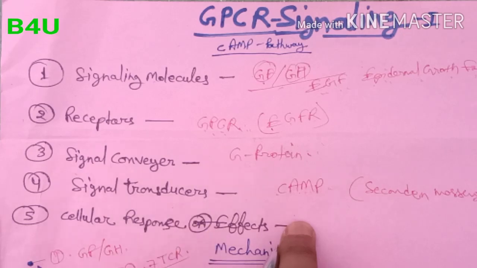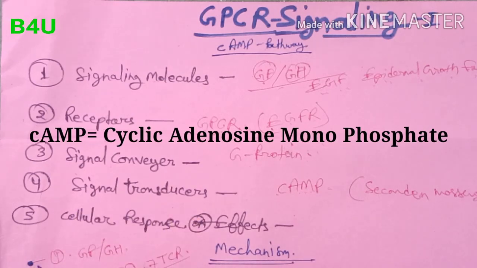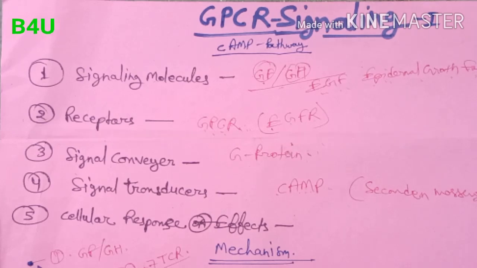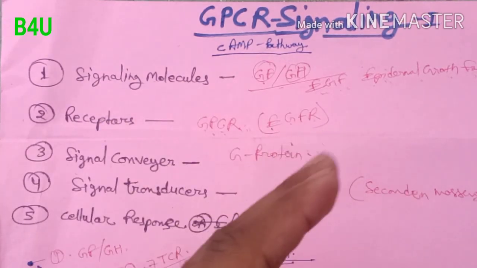Third point, signaling conveyor. In this, the signaling conveyor is G protein. G proteins are multi-structural proteins that have 3 components that were discussed earlier. Fourth, signal transducer. In this, the signal transducer is cAMP, that is cyclic adenosine monophosphate. It is a second messenger. Now, fifth point is cellular response or effect. Cellular response or effect is the function performed after the signaling. So, this point will be discussed after the mechanism of GPCR signaling.